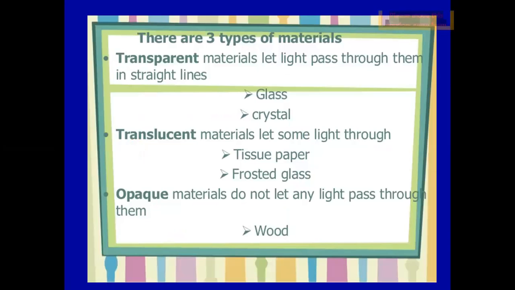On the basis of movement of light, we can classify materials into three categories: transparent, translucent, and opaque. Transparent materials are those through which light can pass in a straight line, like glass and crystals. Translucent materials let light pass through partially, like tissue paper and frosted glass. Opaque materials are those through which light cannot travel, like wood.